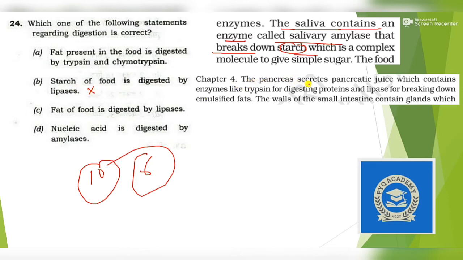The pancreas secretes pancreatic juice which contains enzymes like trypsin for digesting protein. So fat present in food is digested by trypsin? No, trypsin digests protein. Then lipase for breaking down fats. So fat of a food is digested by lipase? Yes, this is correct. So we are left with our answer, option C. Nucleic acid digested by amylase? No.